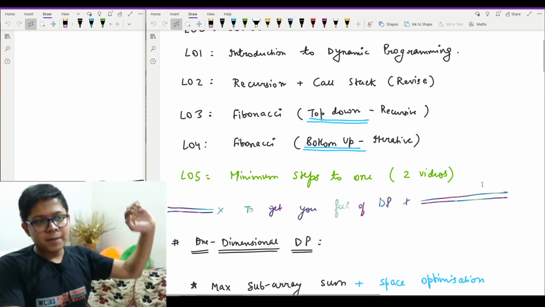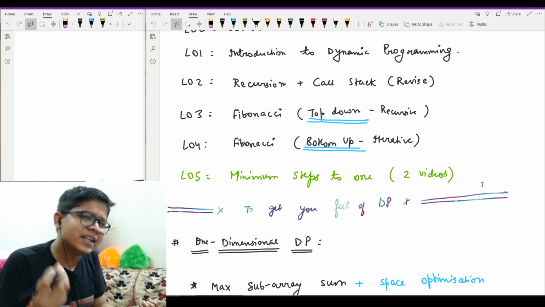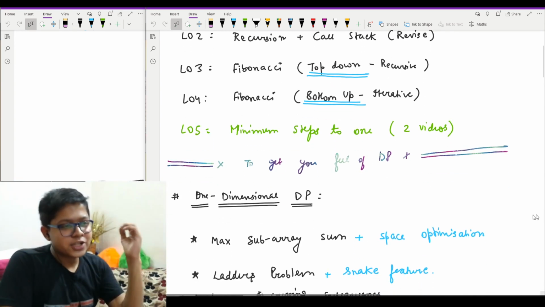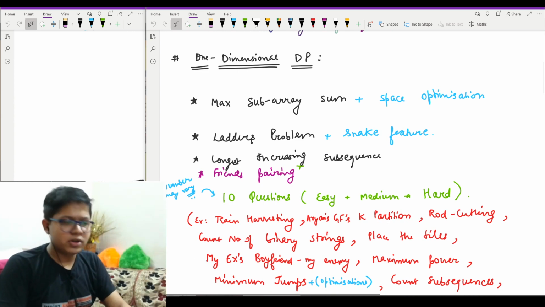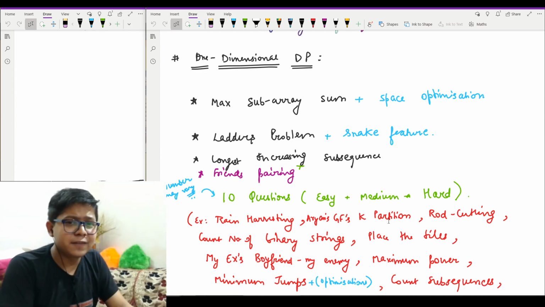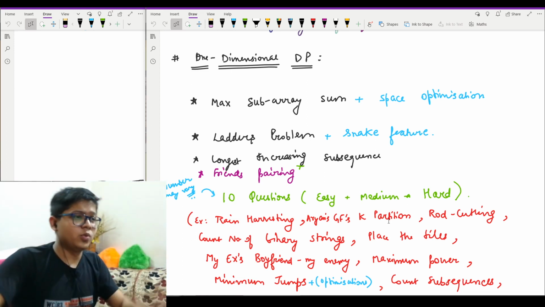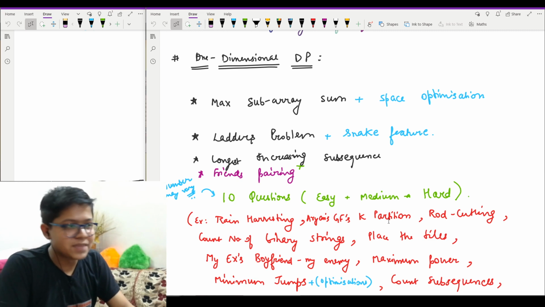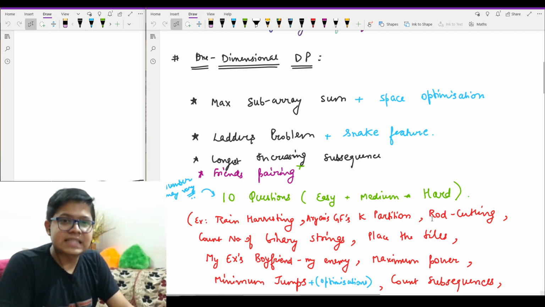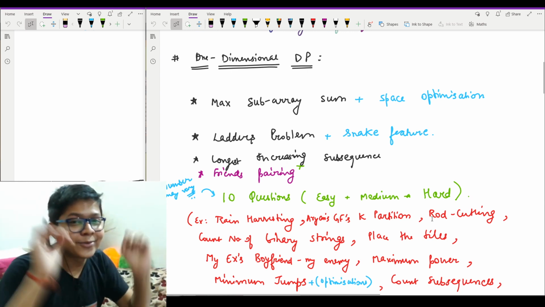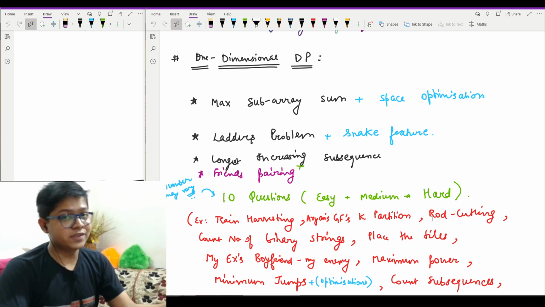The above part was just to get you familiarized with, okay, there is something called DP, but now the actual part starts. So to start you from the bottom, we will have 1D DP, because there is no point of starting from 2D DP, you must know about 1D and then after that 2D. So starting with 1D DP, we will have the maximum subarray, which is the standard problem, and it is asked in most of the interviews, I should say.